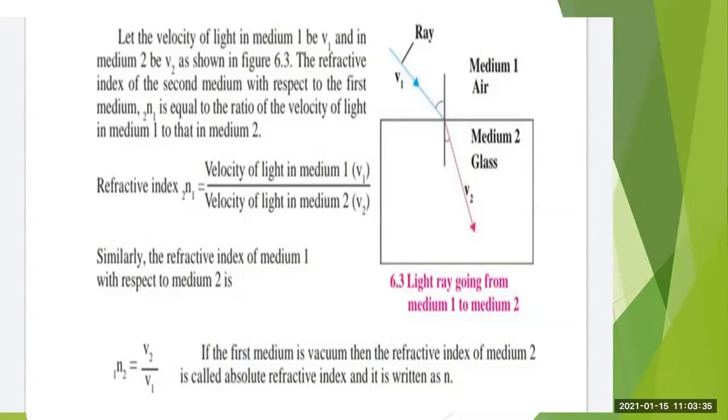Now, if the first medium is vacuum, then the refractive index of medium 2 is called the absolute refractive index, and it is written as n. We have already discussed what the absolute refractive index is. When we consider one of the media as vacuum, then we call it the absolute refractive index. So if the first medium is vacuum, then the refractive index of the second medium with respect to that vacuum is called the absolute refractive index.